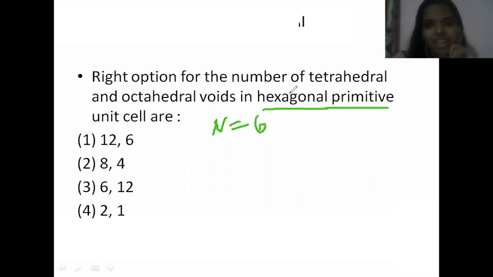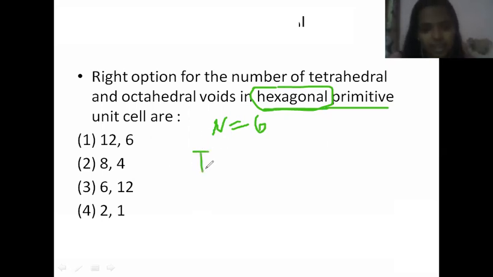When you hear hexagonal primitive unit cell, the contribution of number of particles is 6. If you hear hexagonal, n is equal to 6. First of all you have to find n. Then only you can find the number of tetrahedral voids and octahedral voids.